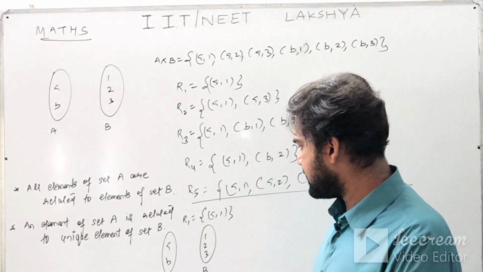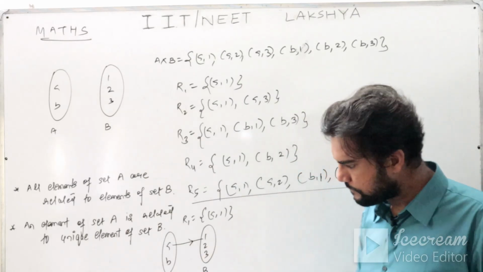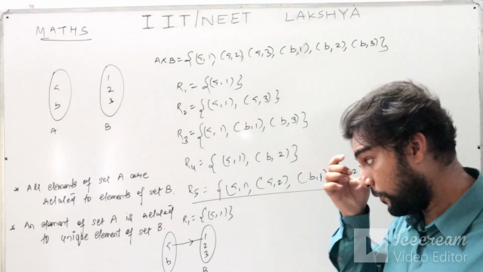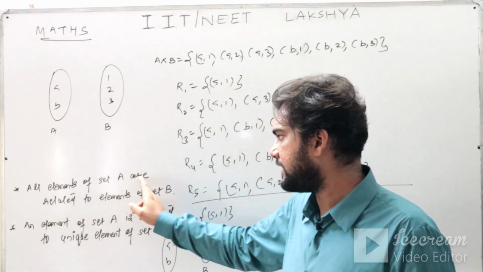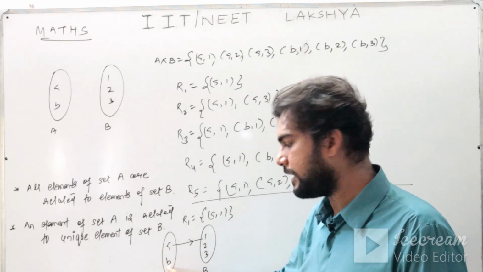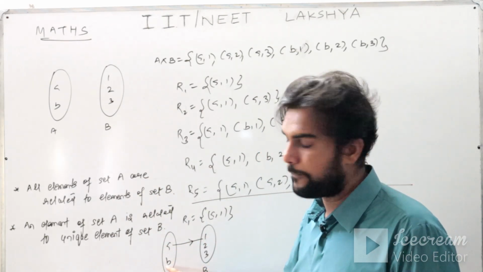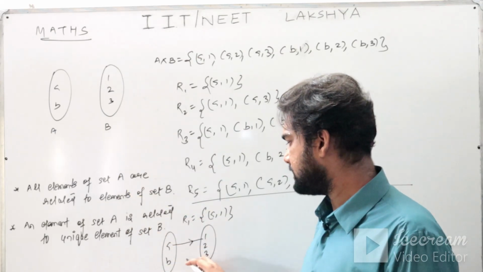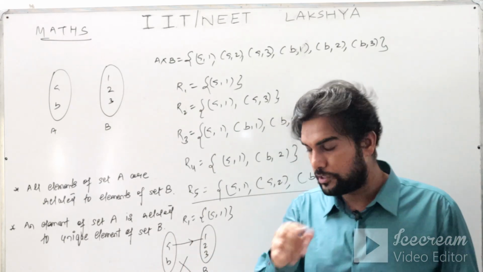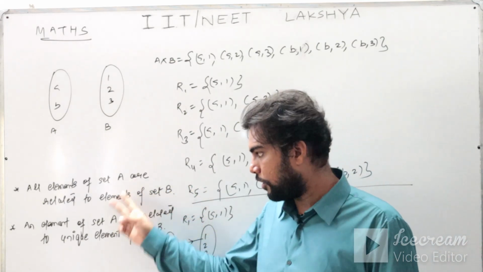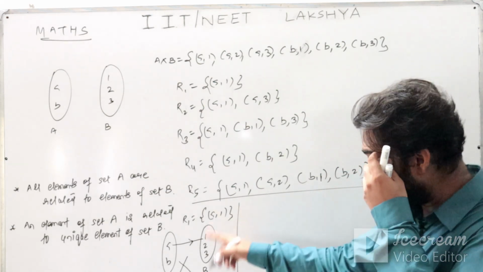So this relation says that a is related to 1. Now is it a function? No. Why? Because criteria 1 is all elements of set A are related to elements of set B, but here b is not related. a is related, very good, but b is not related. It means criteria number 1 is cancelled, and this does not become a function. I hope this is clear to you. You have to check both the criteria in order only. So R1 is a relation, but it is not a function.